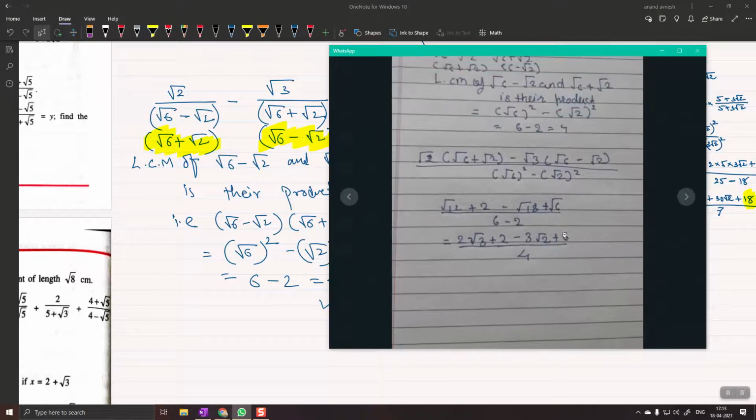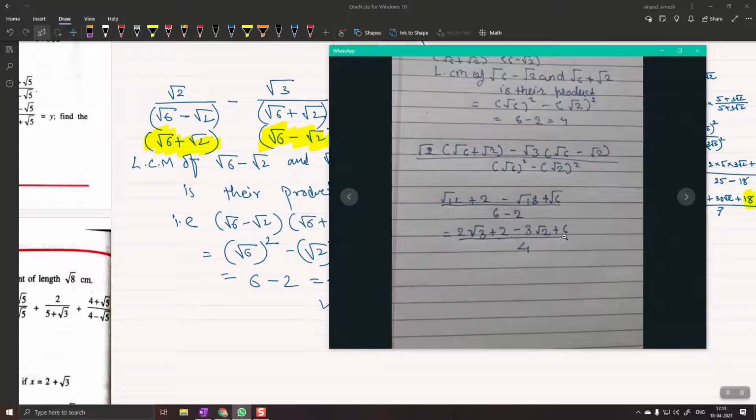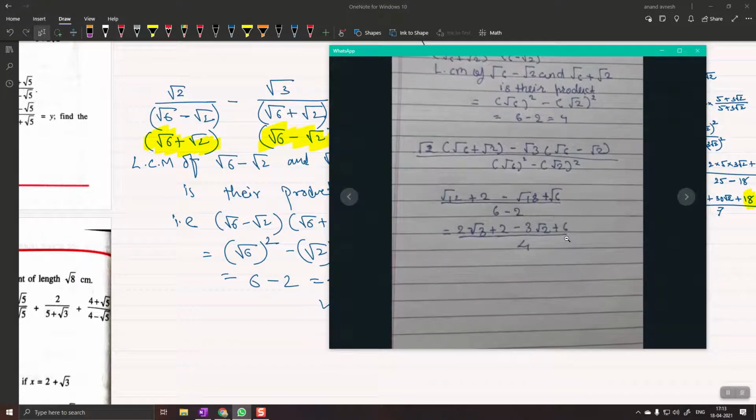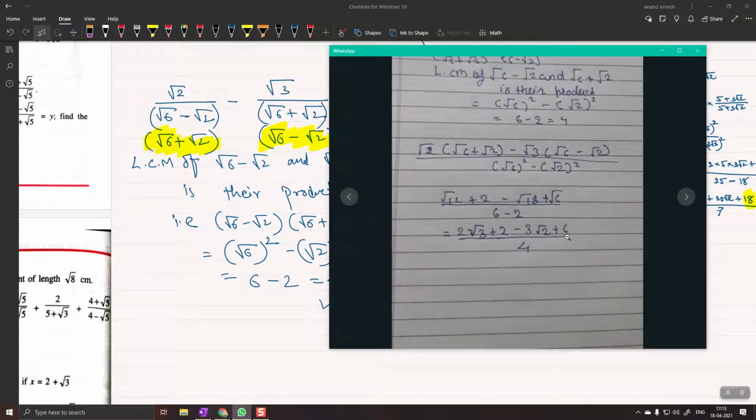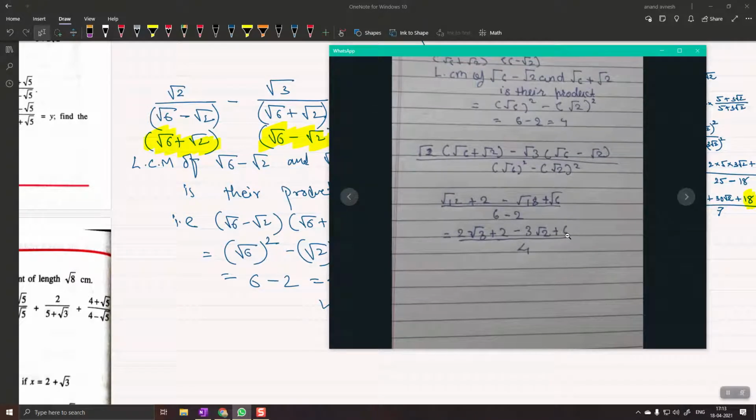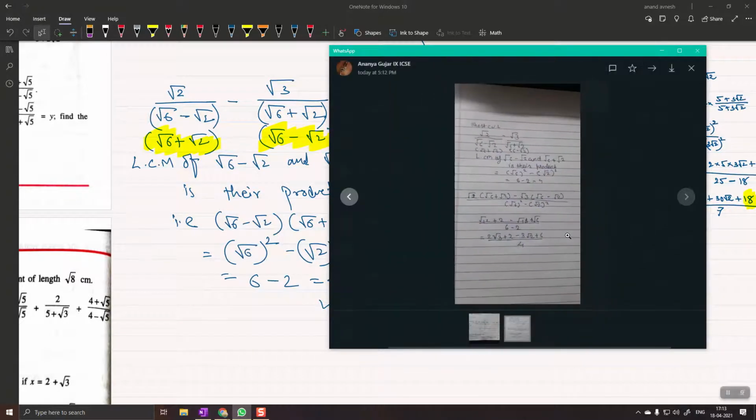Here Ananya, do you see this? Ananya, can you hear me? Ananya, this should be root 6. Please change it. You have written just 6, so it's a silly mistake. Everything else is correct except this.